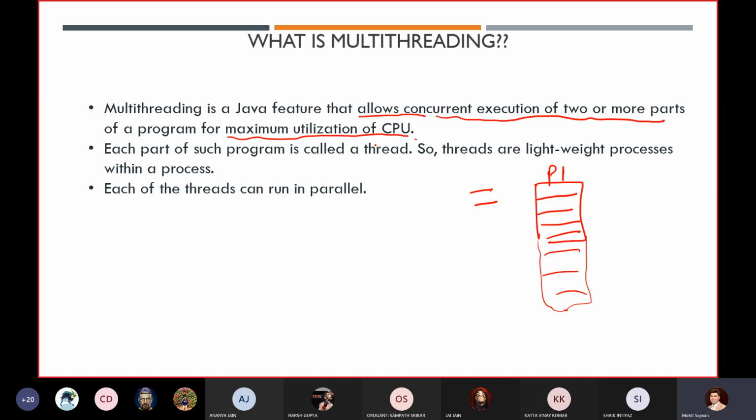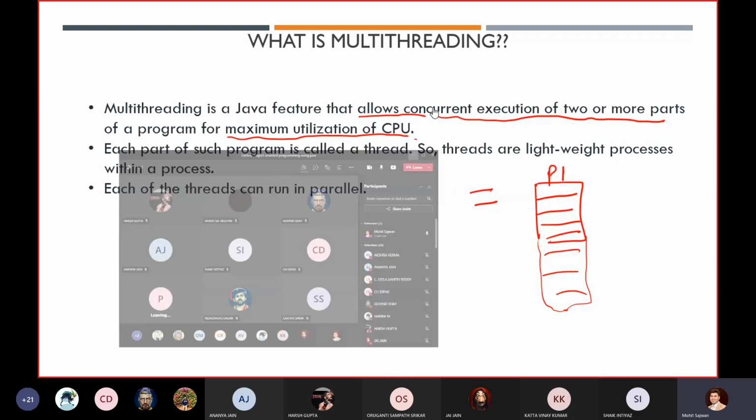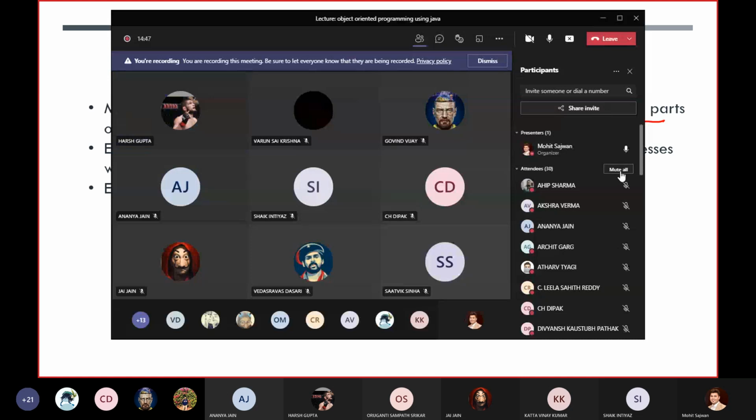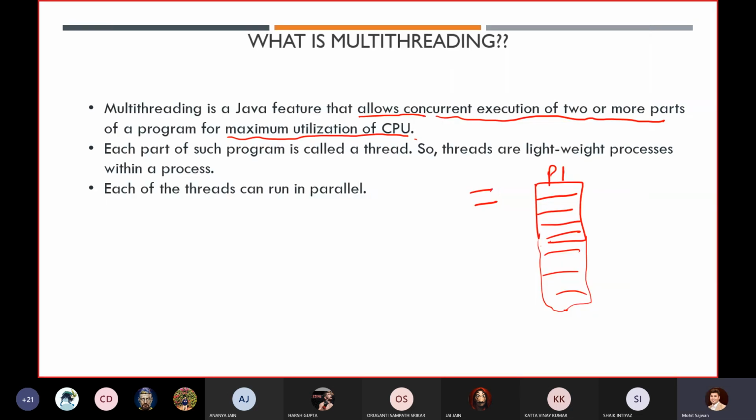By using multi-threading, we are going to learn this technique too, but right now I'm just telling you that we divide the entire program. Suppose this is our program P1.